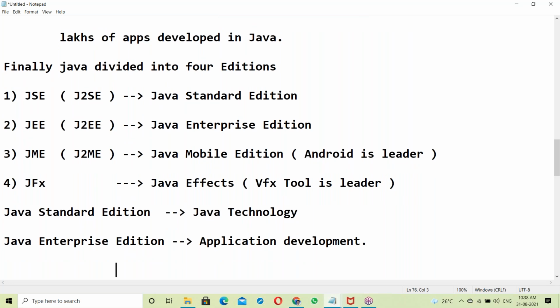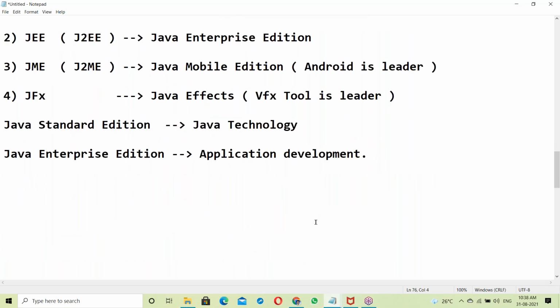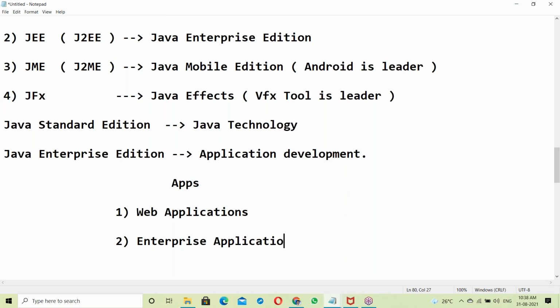When it comes to applications, what kind of applications are there? There are two types of applications in the market: web applications, and second, enterprise applications.